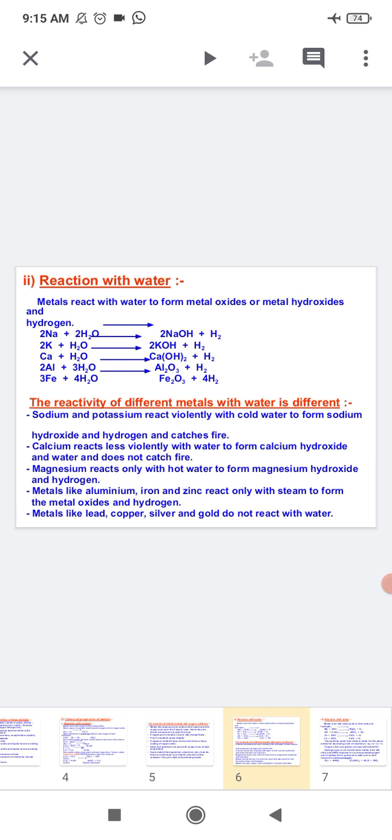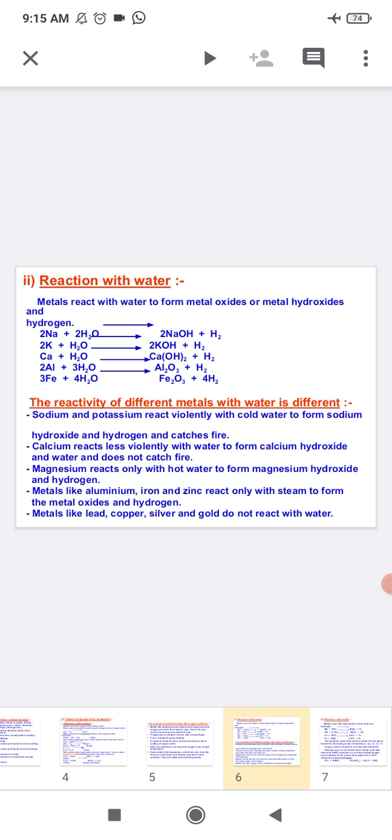So, the reactivity of different metals with water is different. Sodium and potassium are those metals which react violently with cold water to form sodium hydroxide and hydrogen, which catches fire. Calcium reacts less violently with water to form calcium hydroxide and hydrogen, and it does not catch fire.